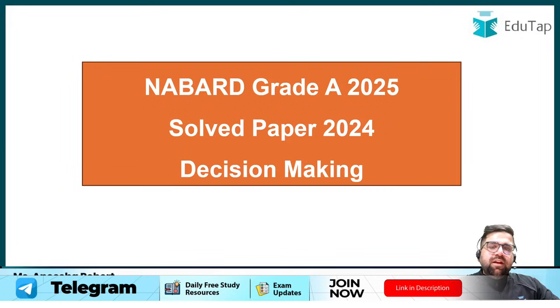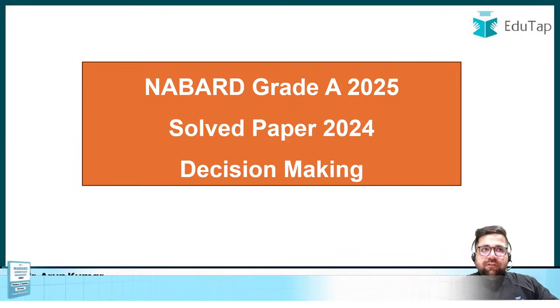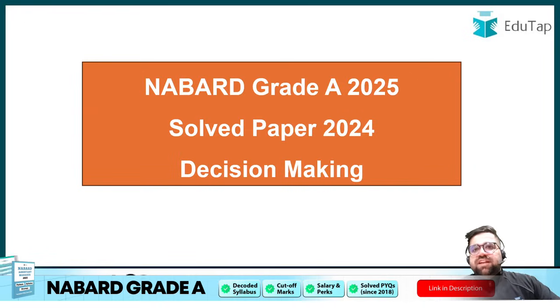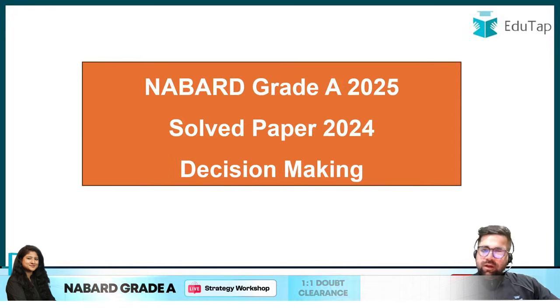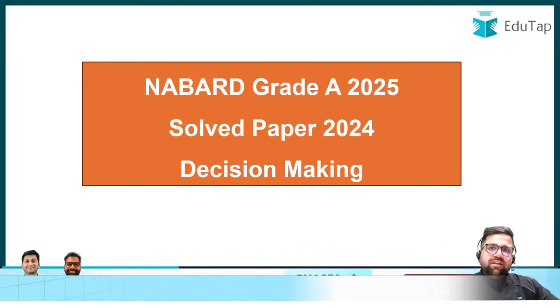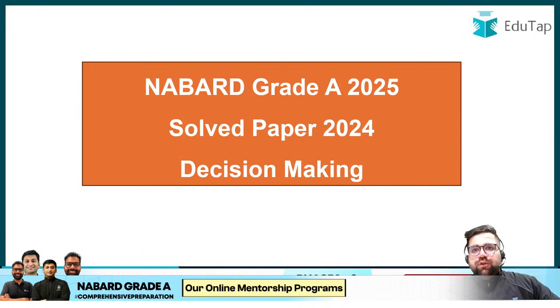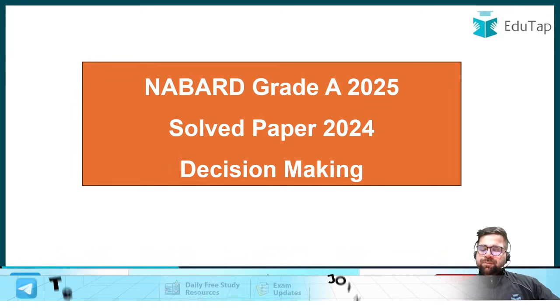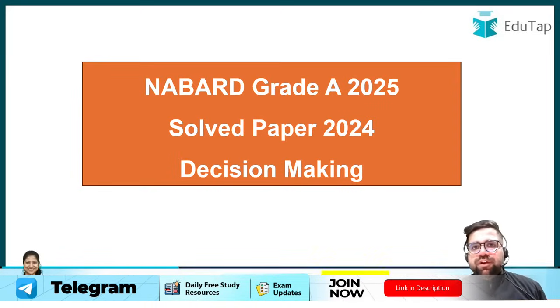Now if you are targeting NABARD Grade A 2025 exam, there are some cases wherein you can flatter up your chances in decision making. Although this component is of just 10 marks and it's a non-merit section, still there are some students who are not able to clear the decision making cutoff. So let's try to avoid that particular case, and therefore we are bringing this special video wherein we are going to solve all the 10 questions of 2024 which appeared in the decision making section. So do watch this particular video till the end so that you can understand what component decision making is all about.